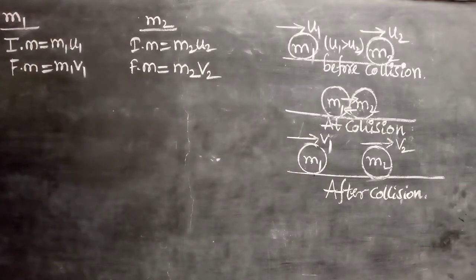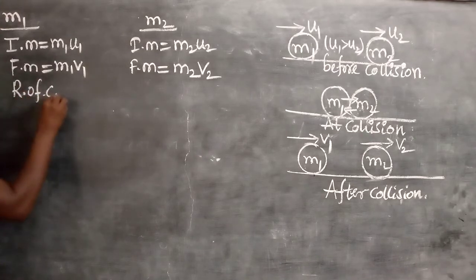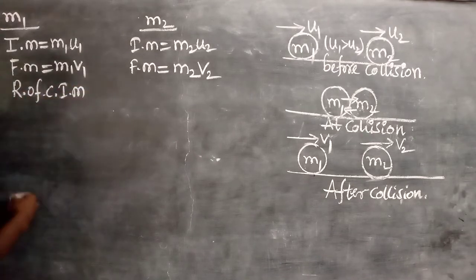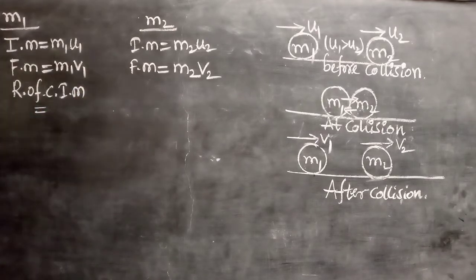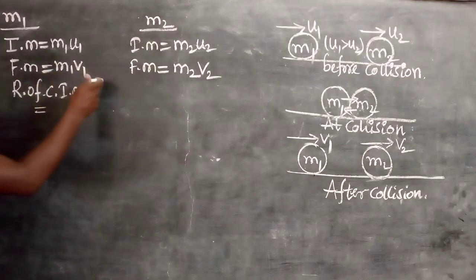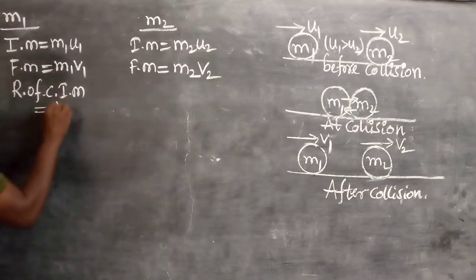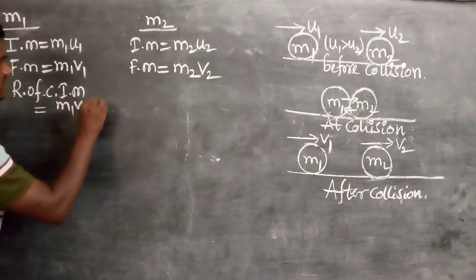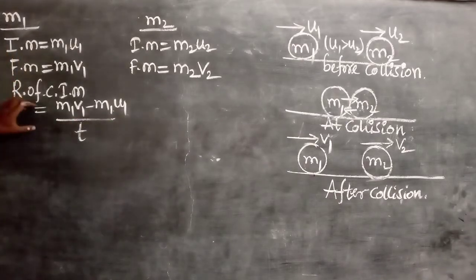Next, what is the rate of change in momentum? What is the formula of rate of change of momentum? It is nothing but change in momentum upon time. Change in momentum is nothing but final momentum minus initial momentum upon time. That's right. Final momentum M1 V1 minus M1 U1 upon t. This is the rate of change in momentum of the M1 body during the collision.